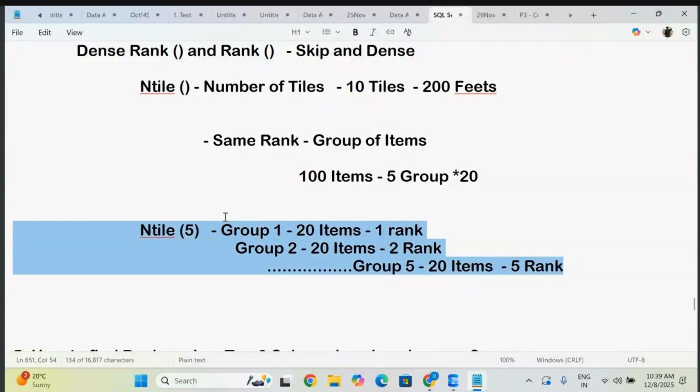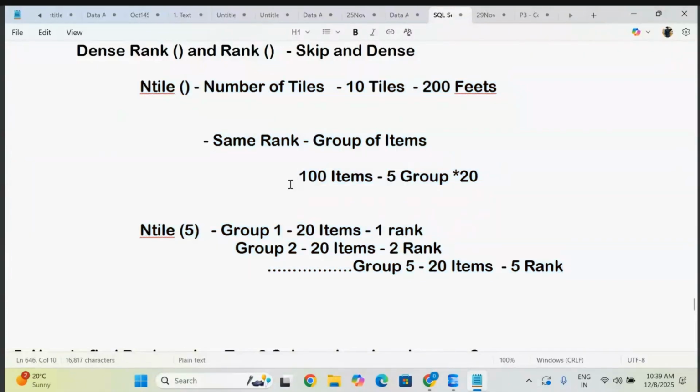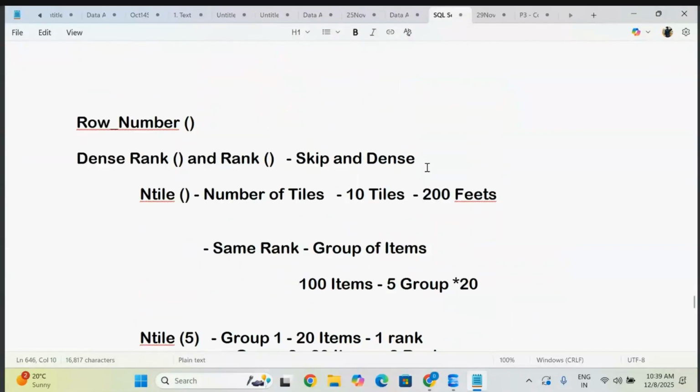Your NTILE, the number of tiles, is going to make groups of the items. How many items you want in the group is your choice. But these ranks are different. So you just observe here. Let me write the same thing.